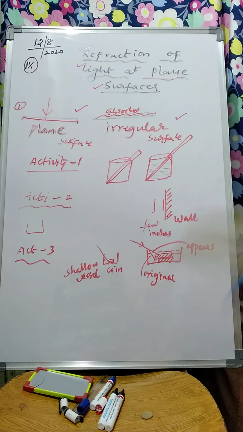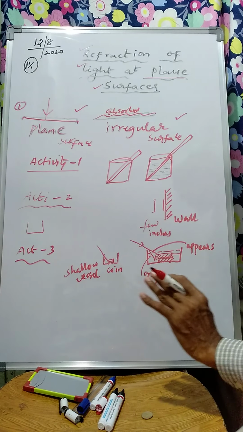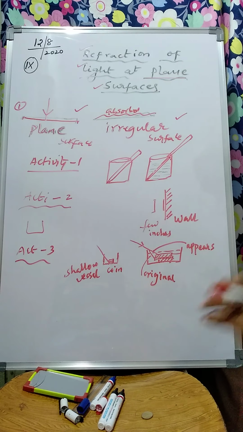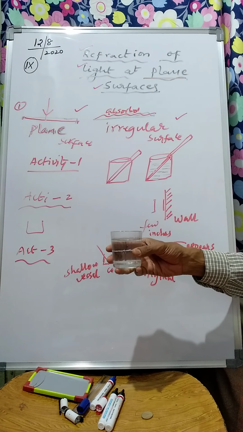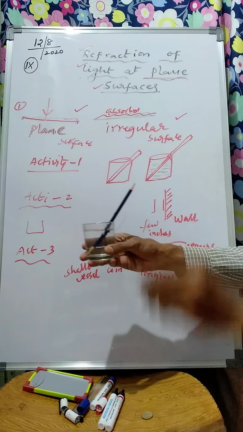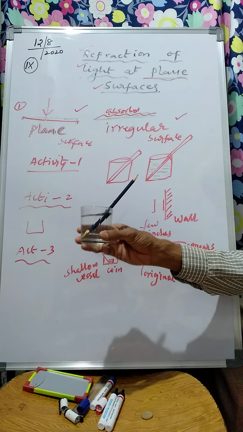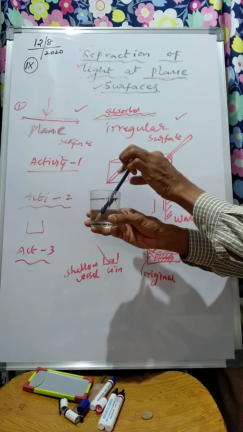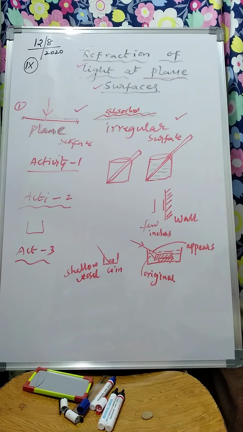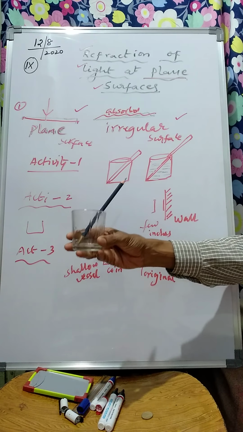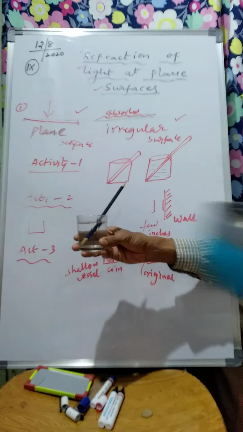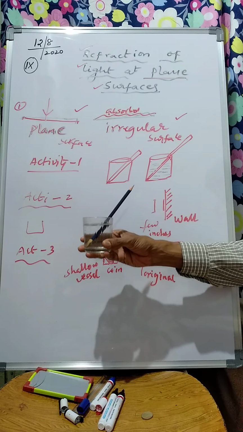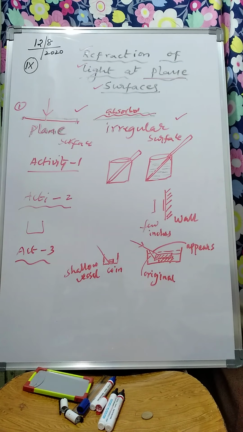Now in this textbook, activity 1 is to take a glass tumbler like this and fill it with water. Then take a pencil and try to keep it inside. See what is happening. The pencil in the tumbler without water is straight, whereas when you pour water into the tumbler, it looks bent. This activity demonstration shows that there is refraction of light.